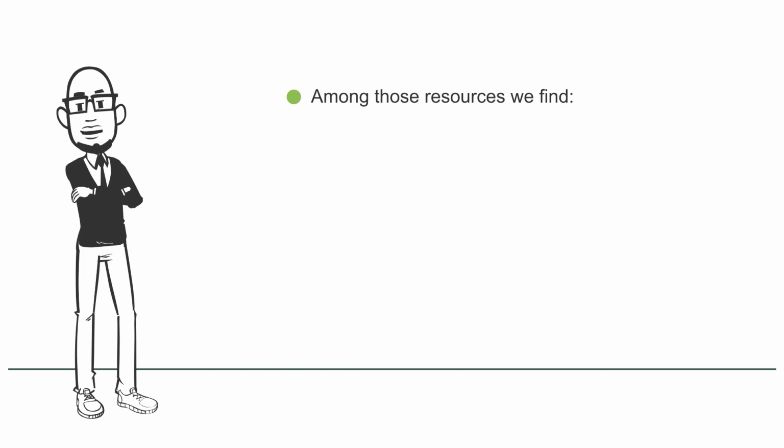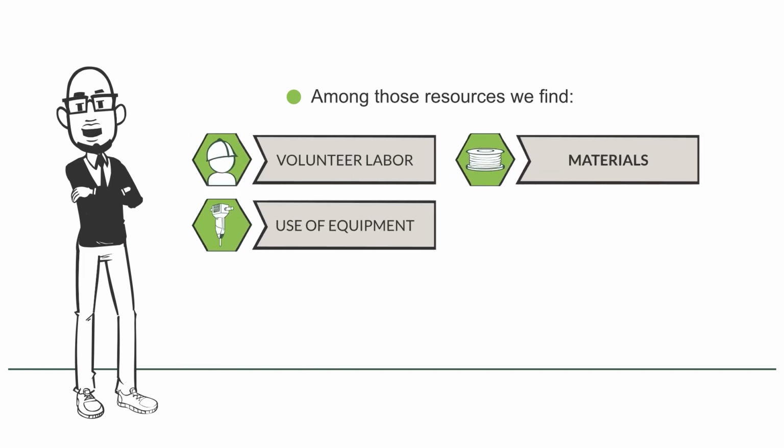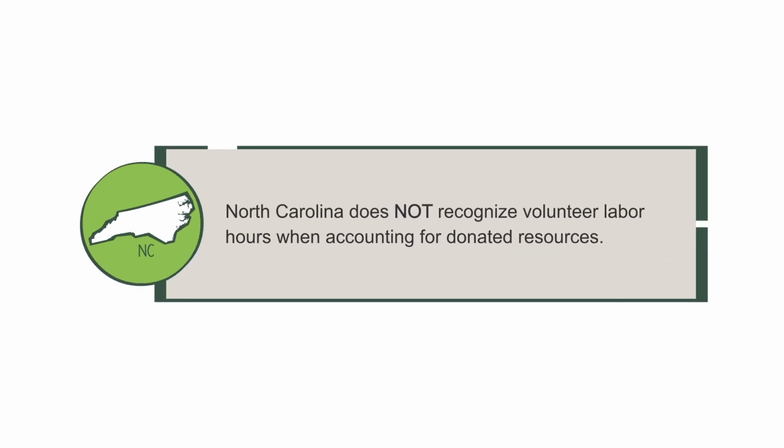Among those resources, we find volunteer labor, use of equipment, materials, and food. While PA funding is not provided for donated resources, the value of donated resources can be used to offset the non-federal cost share for eligible emergency work projects. North Carolina does not recognize volunteer labor hours when accounting for donated resources.